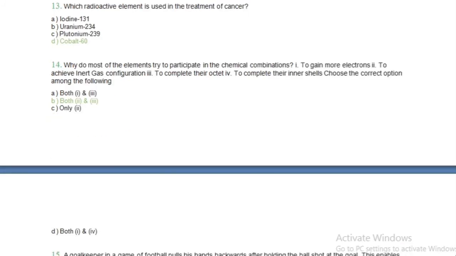Now move to question number 13. Which radioactive element is used in the treatment of cancer? We have to tell which element is used in the treatment of cancer. Okay, by which element? The answer of this question is cobalt 60. What? Cobalt 60. You have to remember this.